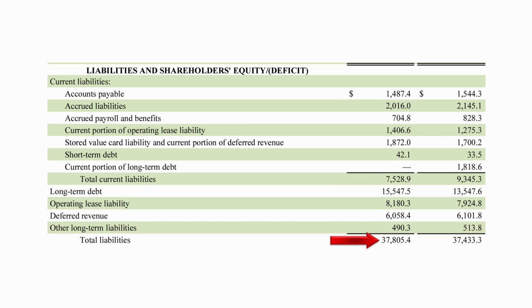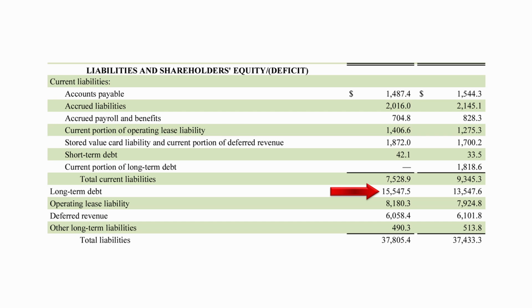Starbucks' total liabilities, including long-term debt, are $37.8 billion. The long-term debt is $15.54 billion. Considering a free cash flow of $3.6 billion every year, the company needs 4.3 years to pay its debt. So it is clear that the balance sheet is leveraged. The growth of the company is due to the debt it has.